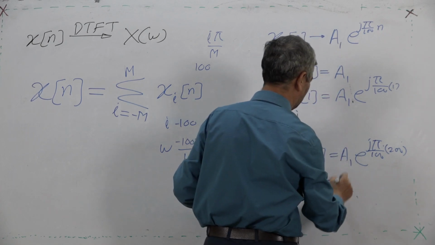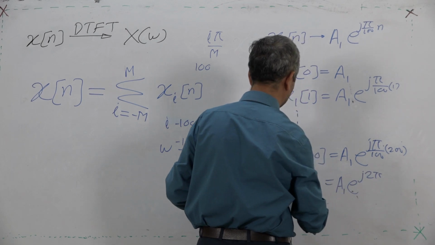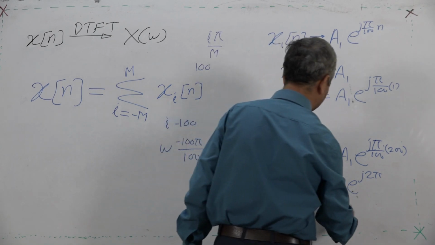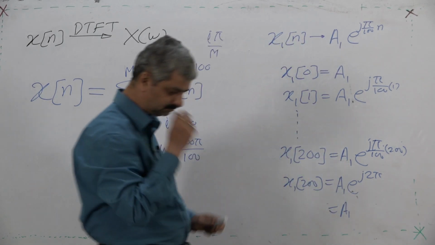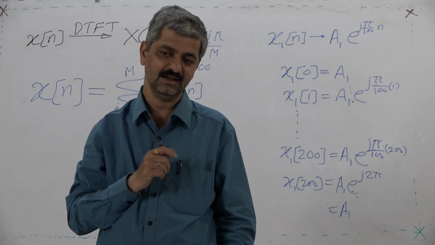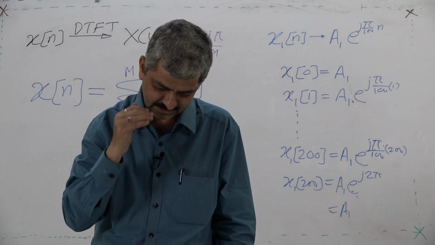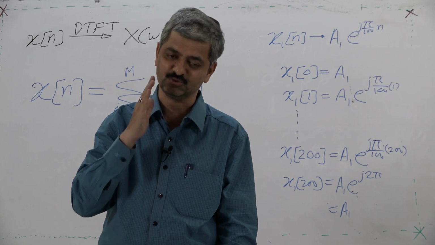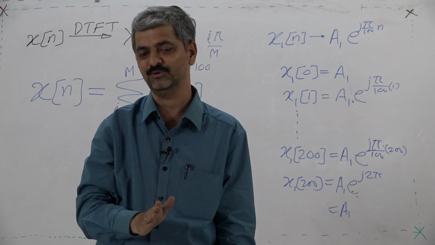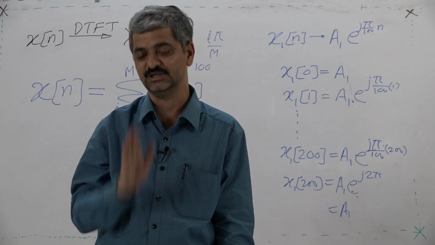So, that is equal to a1 e raised to j 2 pi. So, x1 200 is a1 e raised to j 2 pi, that is a1. So, what is going to happen is that when this index becomes 200, the value of the x1 subcomponent will be the same as that for n equal to 0.